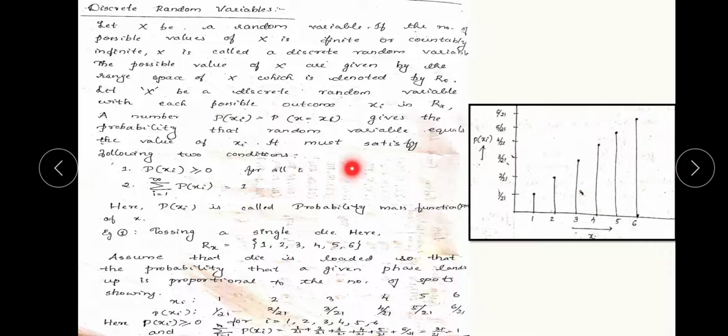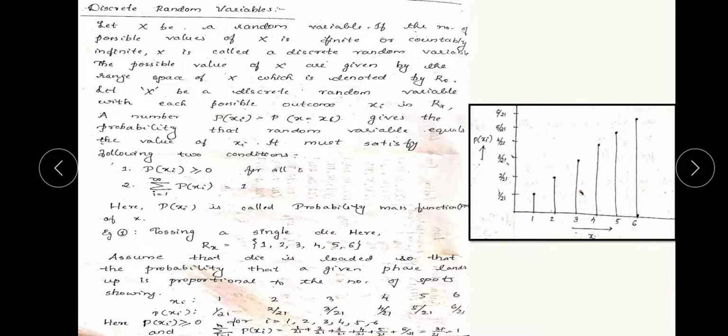Discrete random variables must satisfy these two conditions: p of xi is greater than or equal to 0, and the summation of i equal to 1 to infinity of p of xi equals 1. These are the two major conditions which have to be satisfied for recognizing discrete random variables. Here p of xi is called the probability mass function. So p of xi, mentioned in the first condition, is called the probability mass function of X.